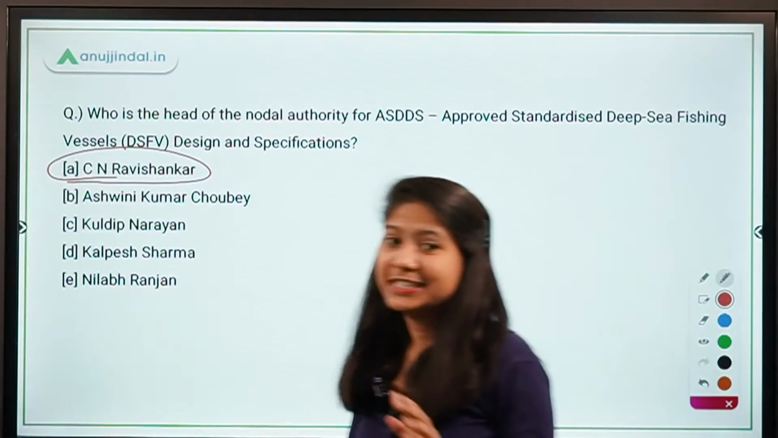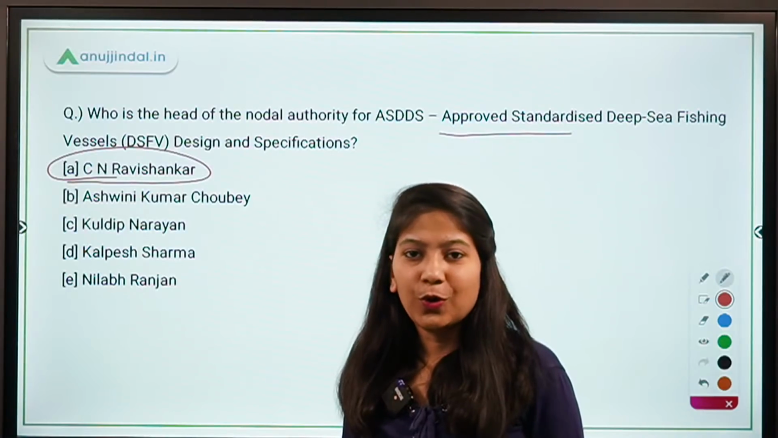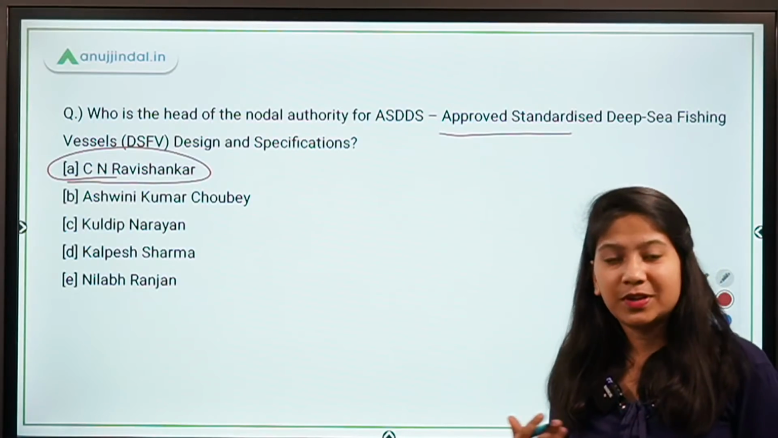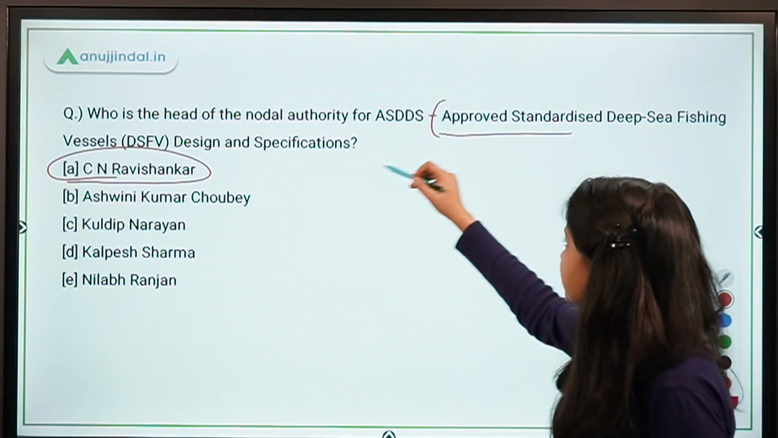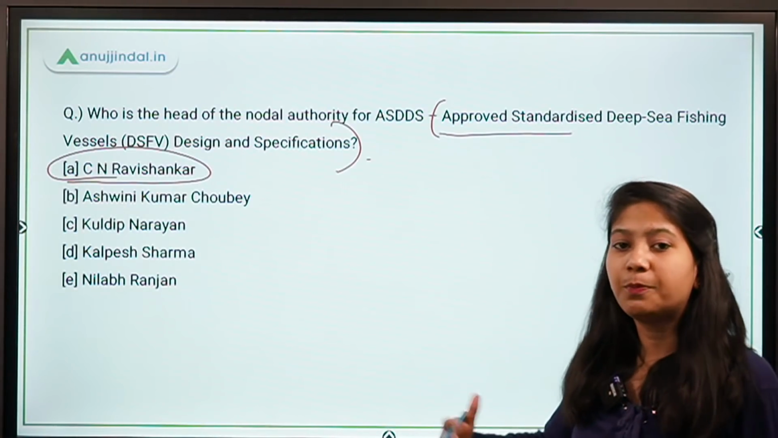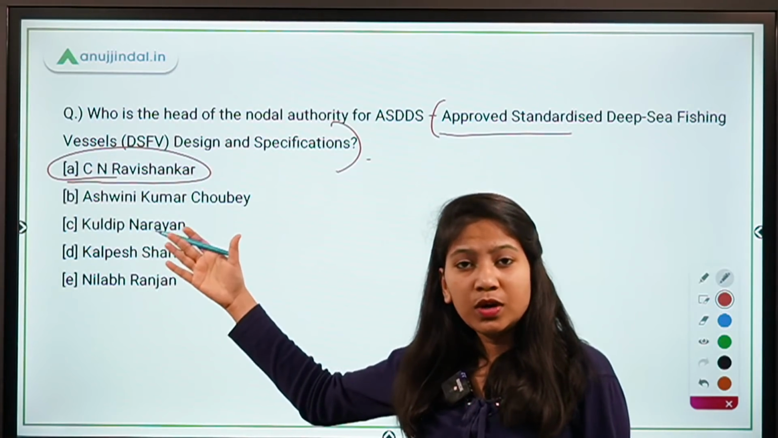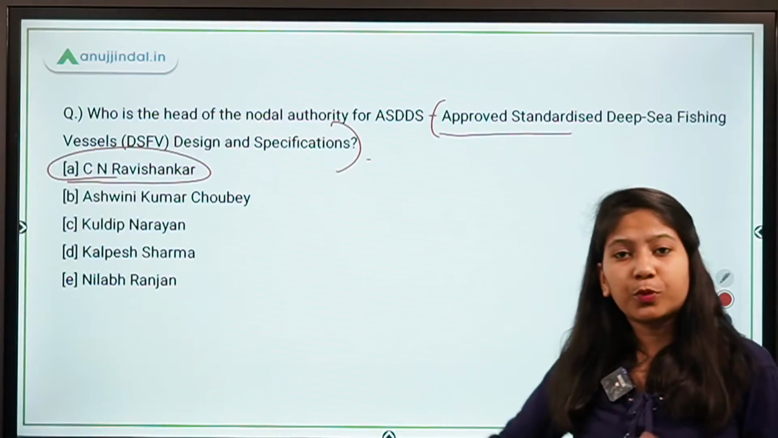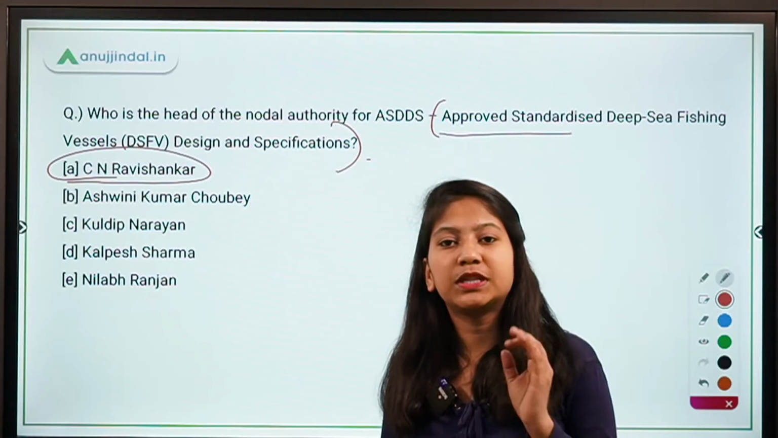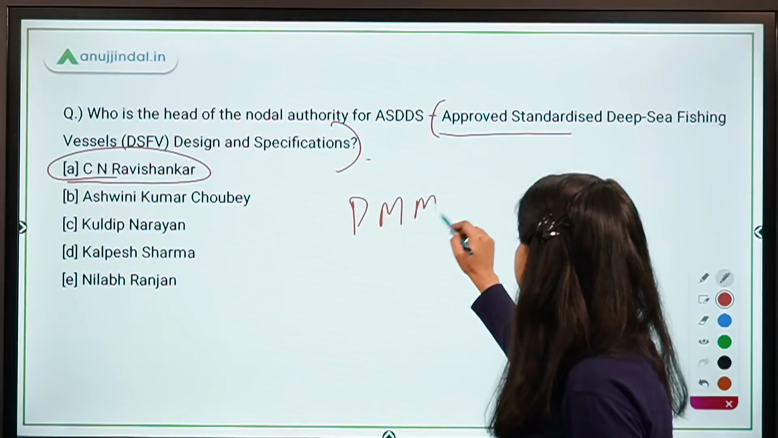Sorry. So if you were there in the morning session, then you would know the explanation of this nodal authority as well. But if you were not there, so let me repeat myself. A nodal authority has been set up by the central government for approving the designs and specifications for the deep sea fishing vessels. Now, this is being done to improve the implementation of a very important scheme of the central government, and that scheme is Pradhan Mantri Matsya Sampada Yojana.